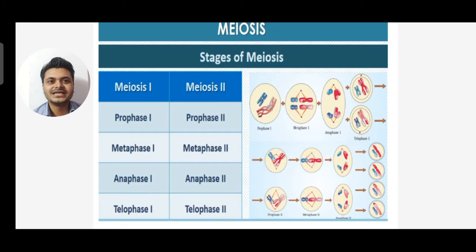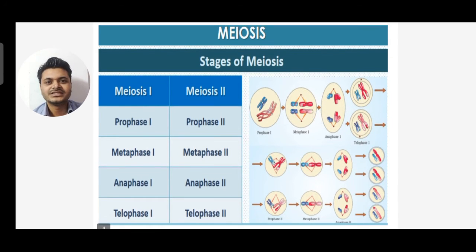So you can see the stages of meiosis are given. One is meiosis 1, another is meiosis 2. In meiosis 1 there are stages like prophase 1, metaphase 1, anaphase 1 and telophase 1, and in meiosis 2 you have stages like prophase 2, metaphase 2, anaphase 2 and telophase 2. So this should be written in sequence and memorized in sequence. The sequence should be prophase, metaphase, anaphase and telophase, and don't write it in a haphazard way. On the right hand side you can see the entire diagram of meiosis 1 and 2, showing how the chromosomes are being changed.